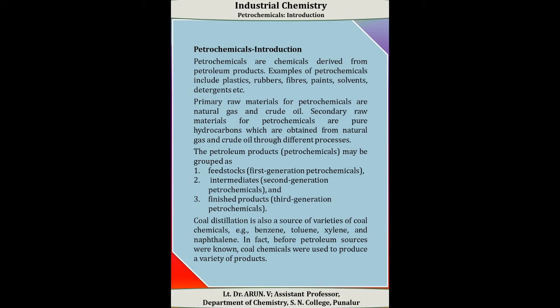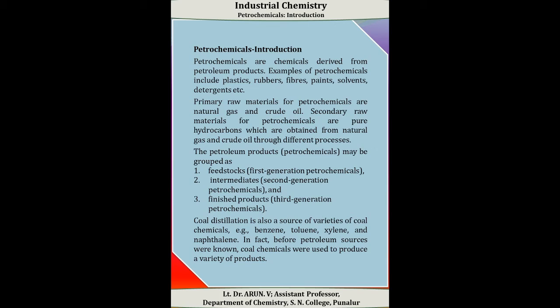The petroleum products or petrochemicals may be grouped as feedstock. It is also called first generation petrochemicals. Intermediate is called second generation petrochemicals, and the third generation petrochemicals are the finished products of petrochemical products.